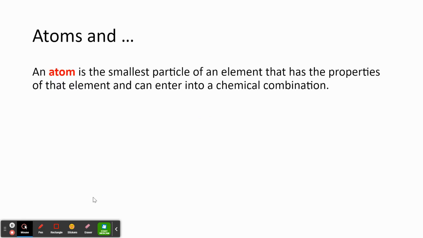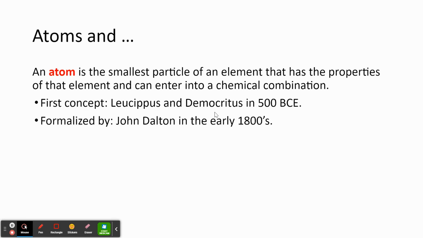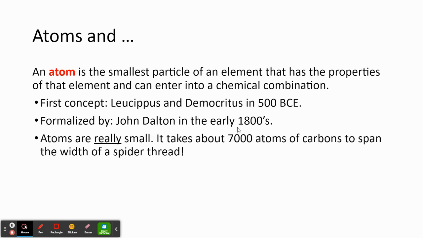So now let's talk about atoms. An atom is the smallest particle of an element that has the properties of that element and can enter into chemical combinations. The concept of an atom was first presented back in 500 BC by Leucippus and Democritus. Through the years, that general concept of an atom was formalized, and John Dalton came up with what's called the atomic law in the 1800s.